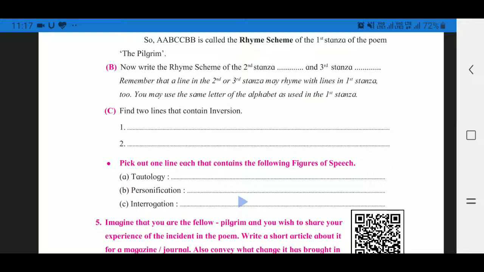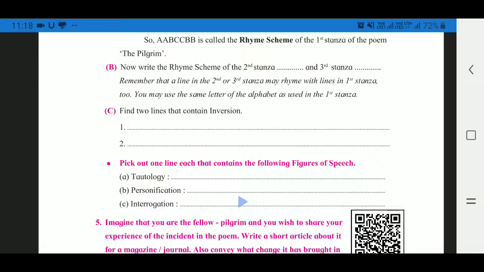And let's start to give focus on question number C. Find two lines that contain inversion. Before understanding inversion we have to discuss about what is inversion. So it is very easy to understand the inversion. We all know the grammar. In grammar the pattern of grammar starts from subject and ends with object. When we use this pattern it is called grammar.